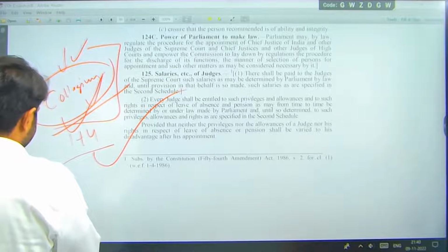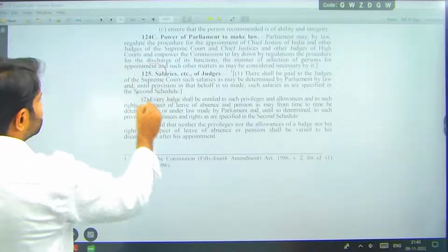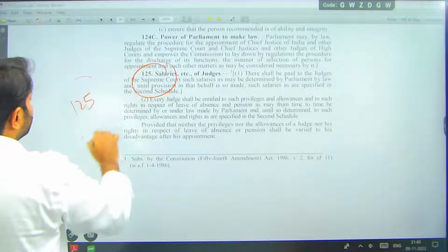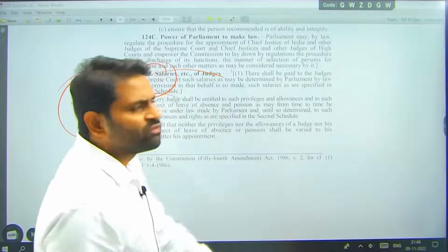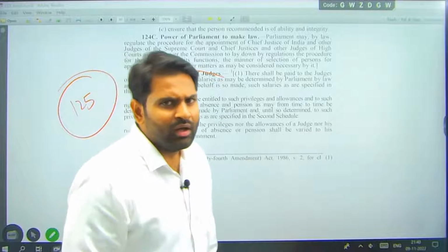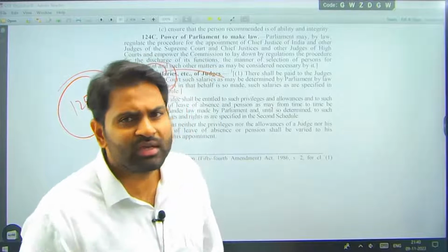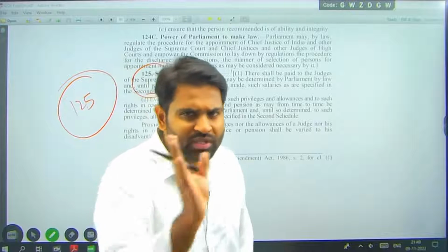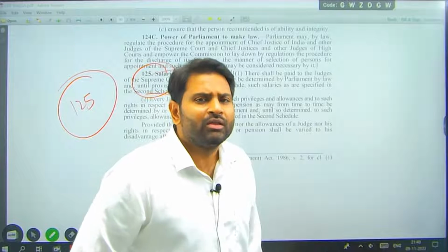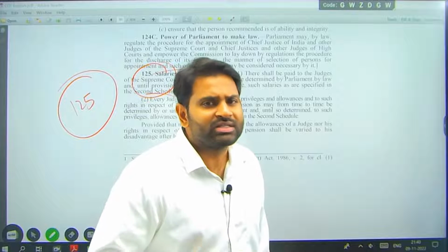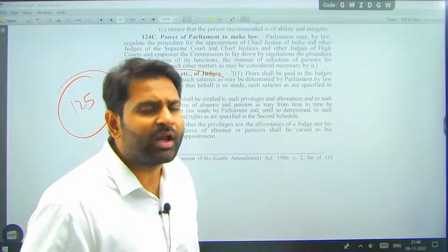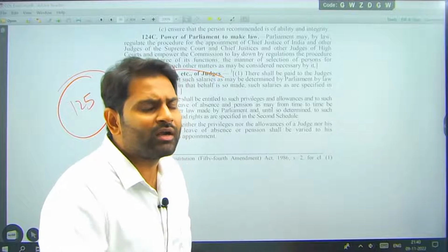So here, the next important article is Article 125. Article 125 is talking about salaries of the judges. The salaries will be specified in the Second Schedule. Temporarily, there are specifications in the Second Schedule, but those numbers are different. Those are the salaries which we used to give in 1950. But now the salaries are changed. We have made a separate act. Parliament came up with a law, and according to that law, they are paying salaries.